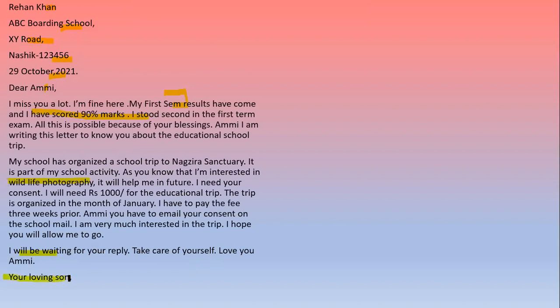And last is your subscription, your name. So here, I miss you a lot. I'm fine here. My first SEM exam results have come and I have scored 90% marks. I stood second in the first term exam. All this is possible because of your blessings.